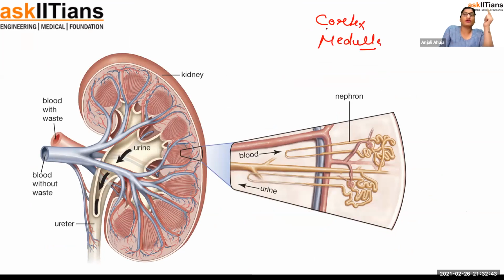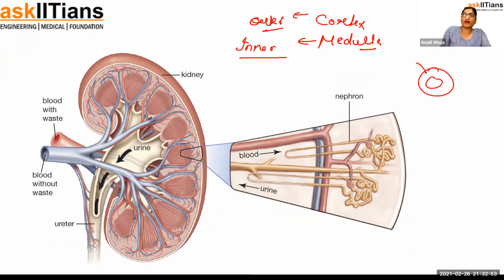Understand this. Cortex is used for the outer region. This is a general word. Medulla is used for the inner region. Suppose this is a circle. I will say the outer part is cortex and the central part is medulla. In the kidney also we call it the same. Suppose this is the kidney. This outer part is the cortex, and the inner part is known as the medulla.